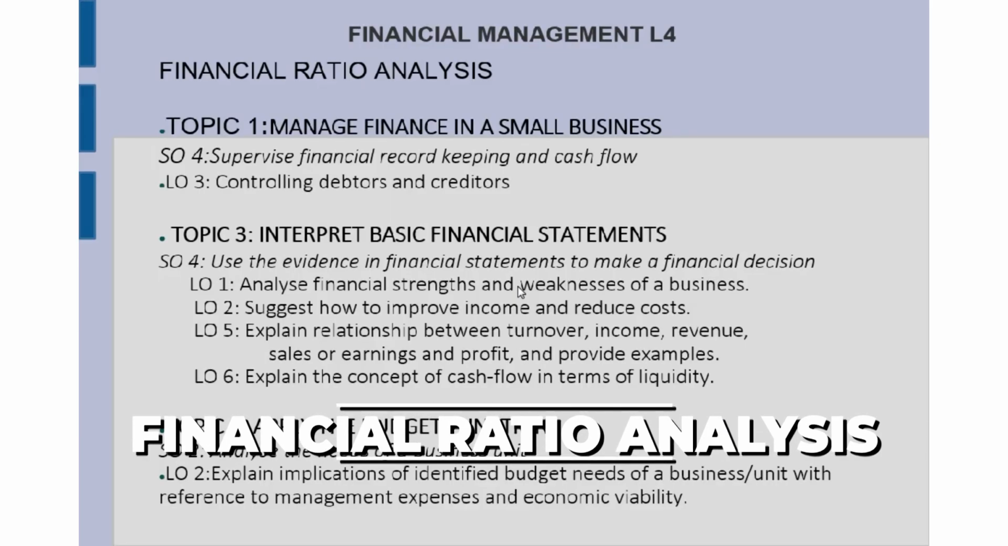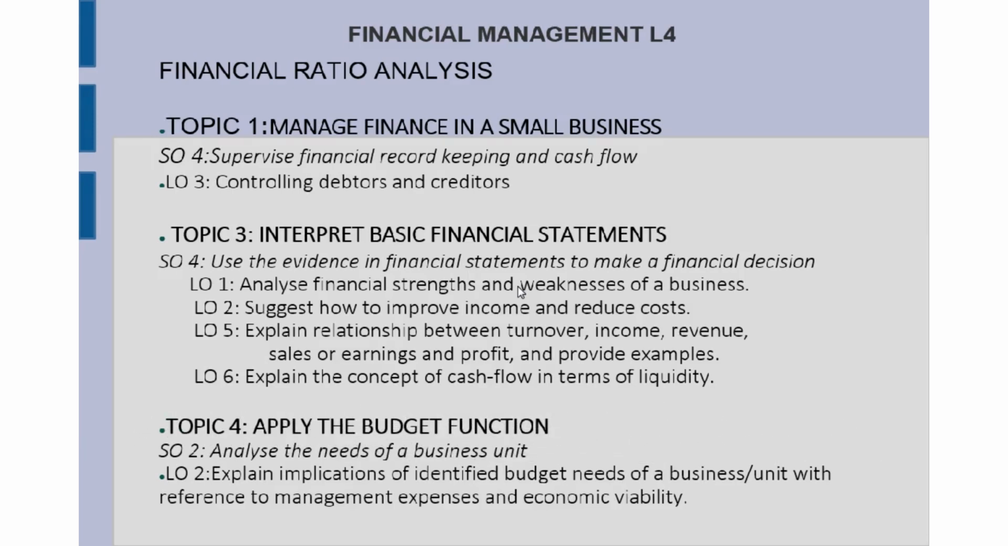Now, the ratio analysis covers 3 topics in your syllabus. Topic 1, manage finance in a small business. Subject outcome 4, learner outcome 3, controlling your debtors and creditors. In topic 3, we're going to look at interpret basic financial statements, and there's subject outcome 4. All the learning outcomes cover these ratios.